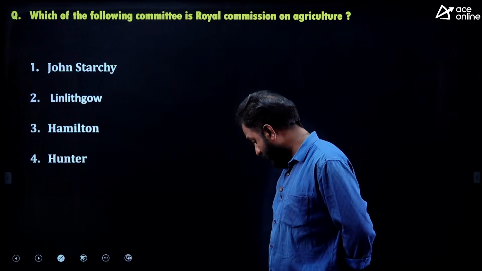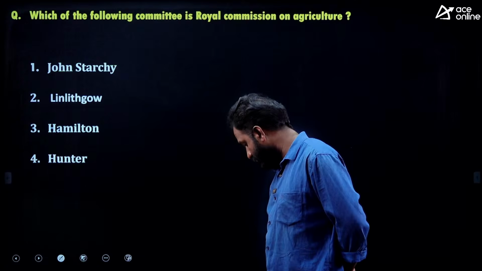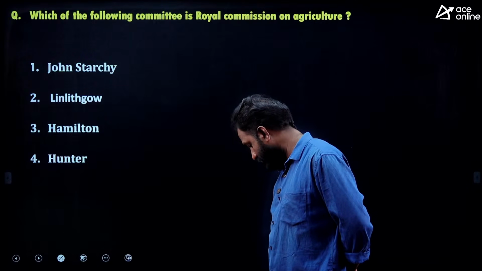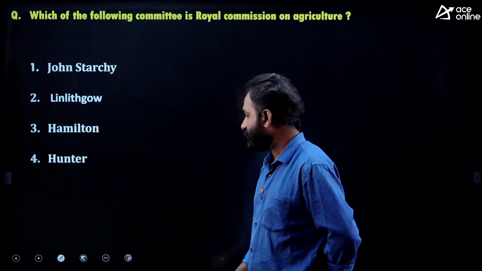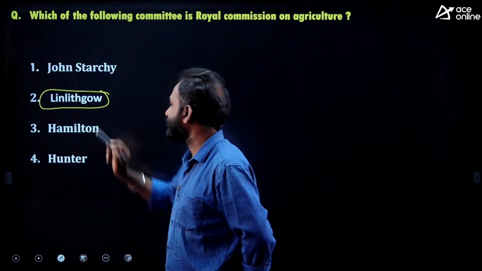Someone says D. Okay. So the right answer is Linlithgow Commission.